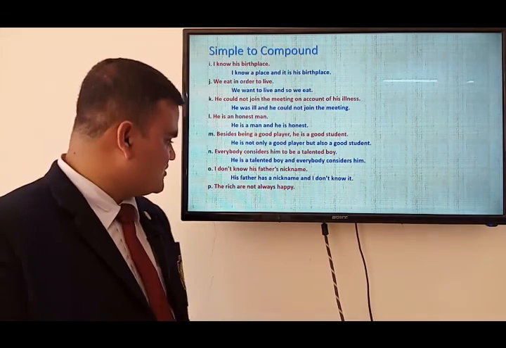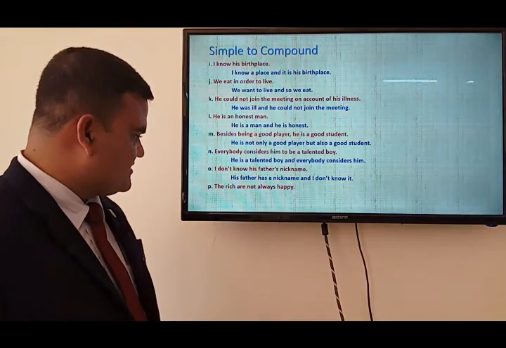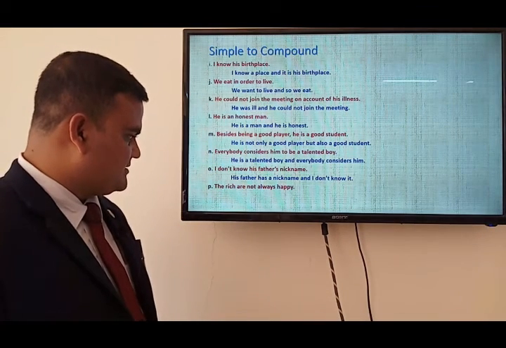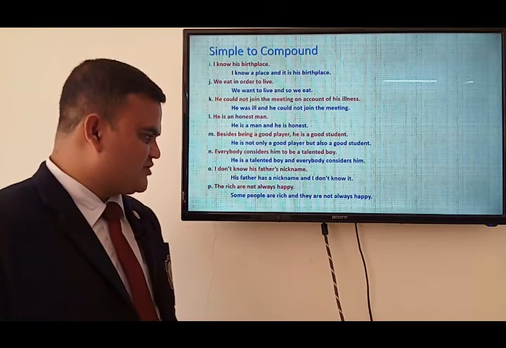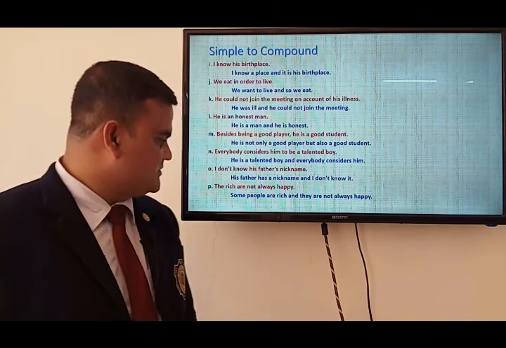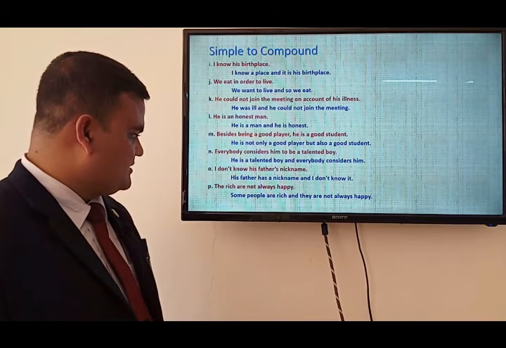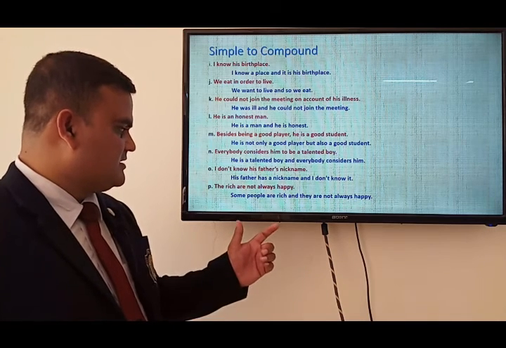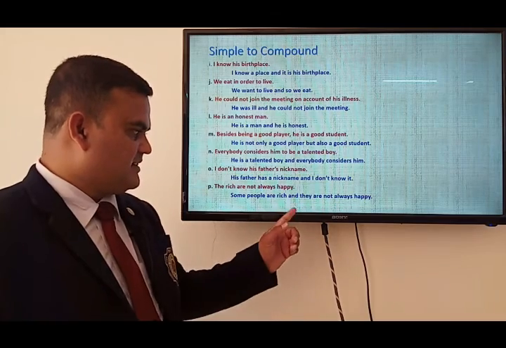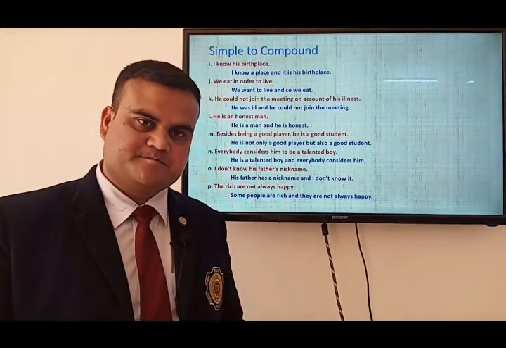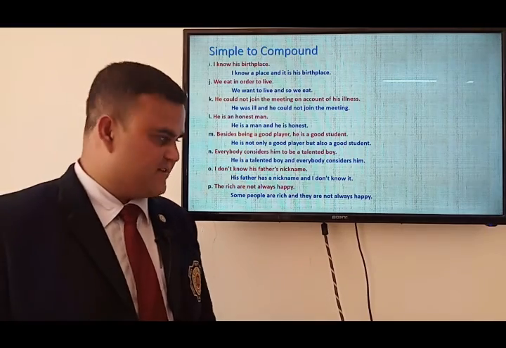It's a coordinating clause. The rich are not always happy. The rich is the subject, and are is the main verb. Some people are rich and they are not always happy. We have taken the rich portion in a particular clause. Some people are rich is the main clause in this context, and they are not always happy is the coordinating clause, with the coordinating conjunction and.